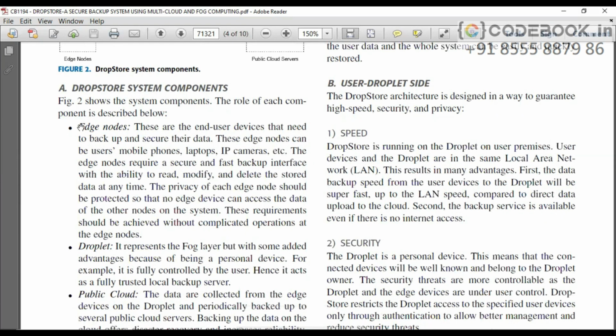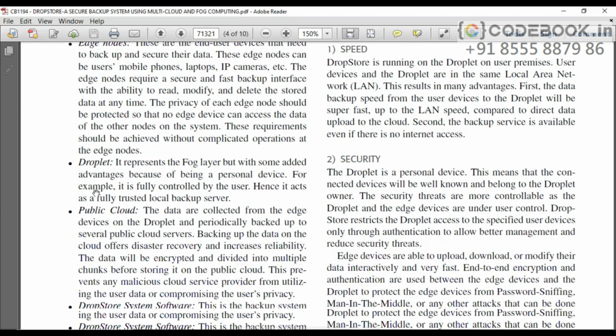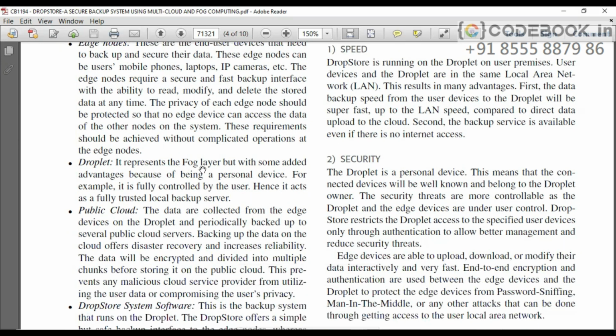You can see edge nodes: these are the end user devices that need to back up and secure the data, like IP cameras, laptops, mobile phones, etc. Droplet represents the fog layer, but with some added advantages because of being a personal device. For example, it is fully controlled by the user itself, hence it acts as a fully trusted local backup server.